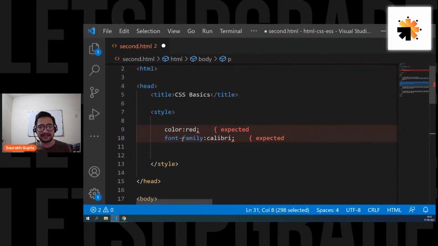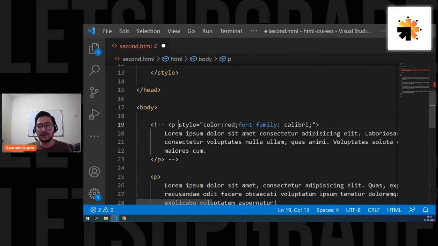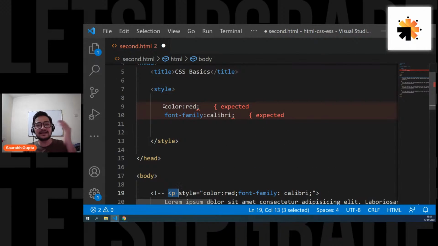How will you tell this CSS? There should be some kind of connection, right? Because see, in inline CSS, you directly had a style attribute that is directly applied to the tag. But now CSS is in one place and HTML is in another place. So how will you tell your CSS that it has to be applied on that particular HTML element? How will you connect them?